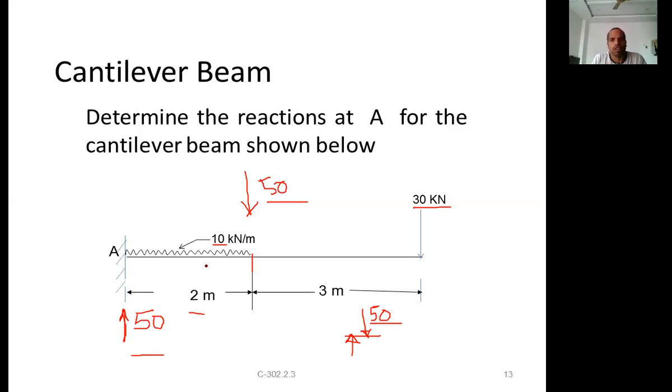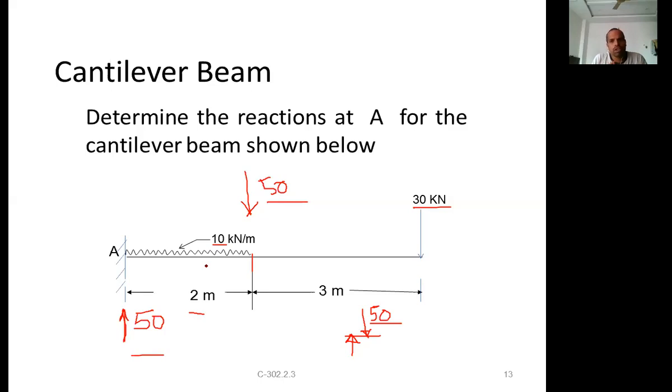That's the definition of equilibrium. If the resultant is 0, then the body is said to be in equilibrium condition. The same thing here. The fixed end will offer the resistance in the opposite direction to your external loads.